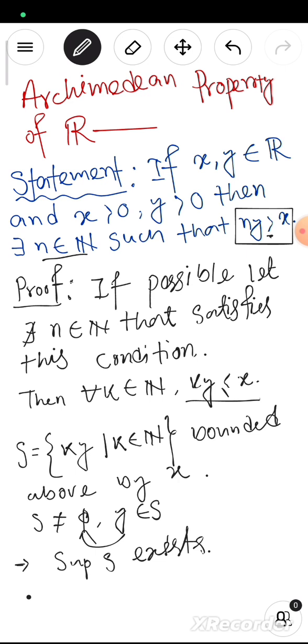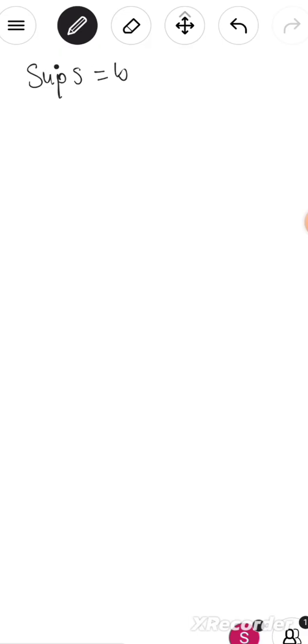So let the supremum of S be B. Since the supremum of S exists by the least upper bound property or supremum property of R, we take the supremum of S to be a real number B.